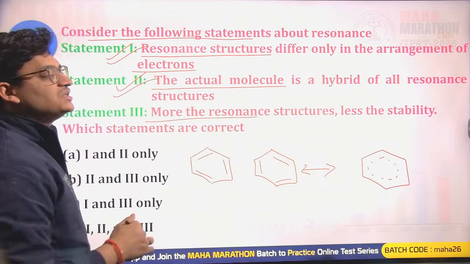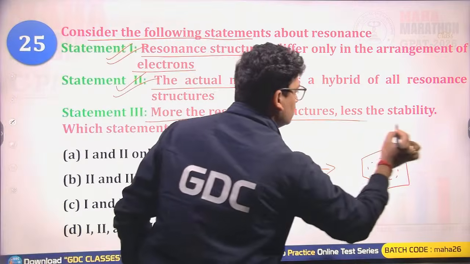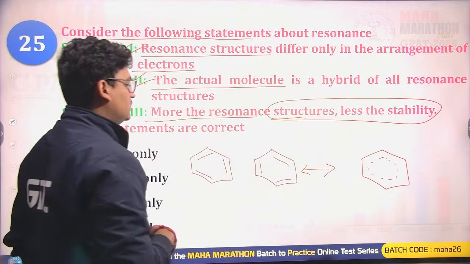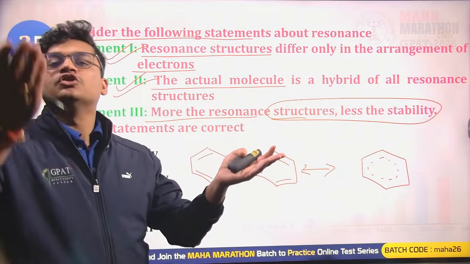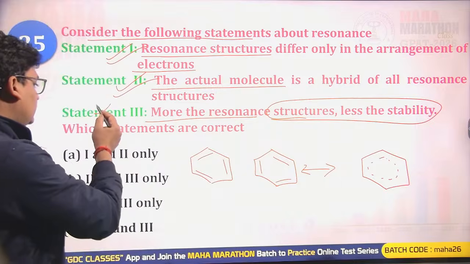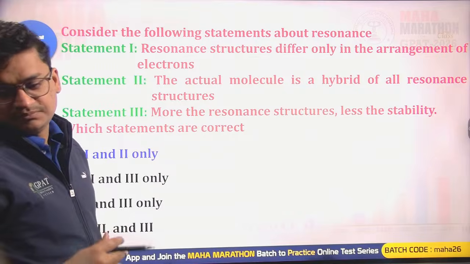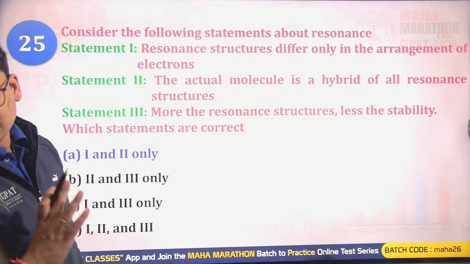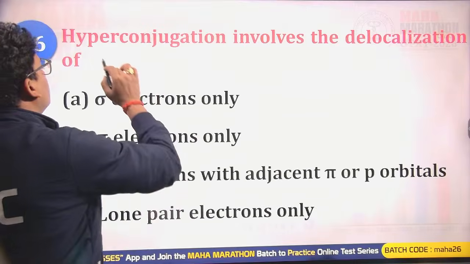More the resonance structures, less the stability? Just look at this one. If the resonating structures are high, the stability will also be higher. So this is incorrect. So statements 1 and 2 are correct, and statement 3 is incorrect.